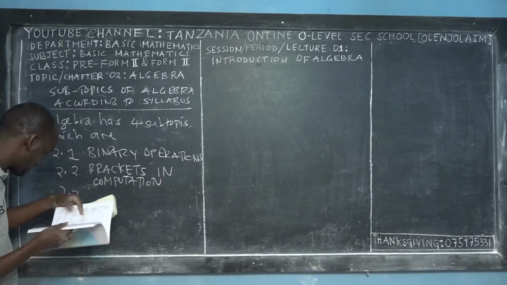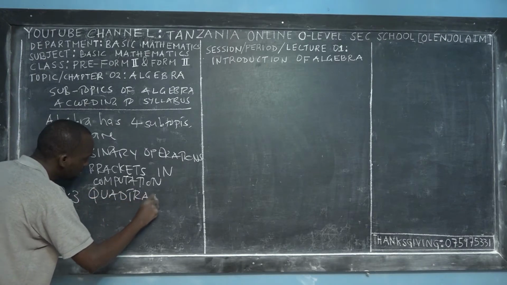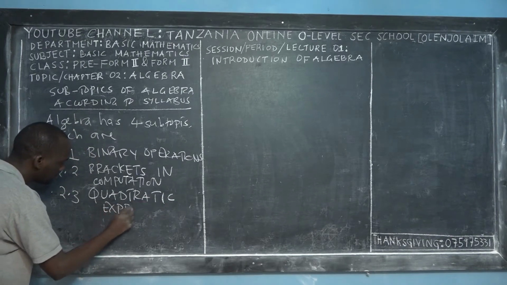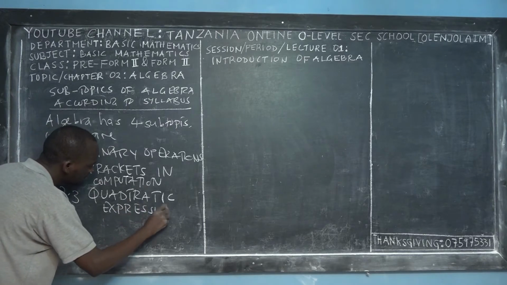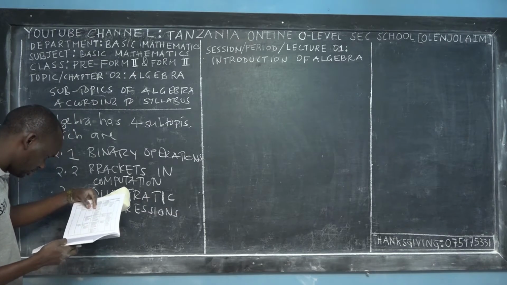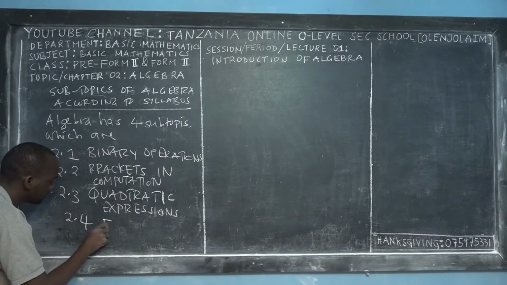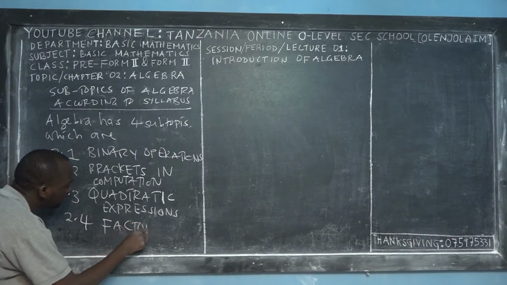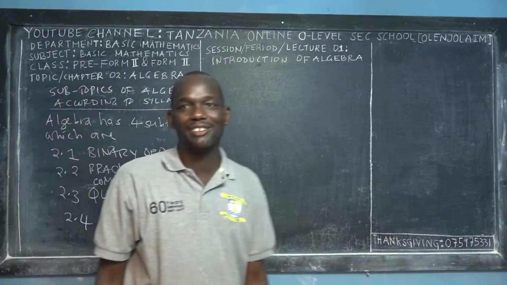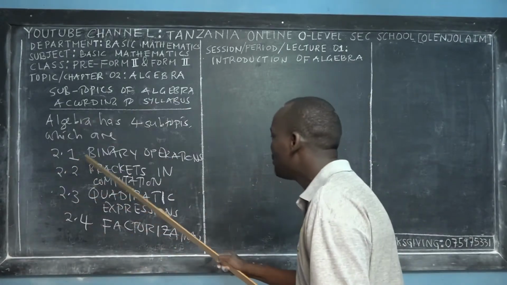Then 2.3 we have quadratic expressions. Then 2.4, the last subtopic, is called factorization. So these are the 4 subtopics that we have to cover in order to understand the concepts of algebra. The first one is called binary operations.